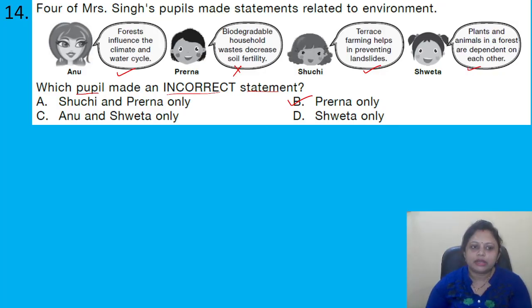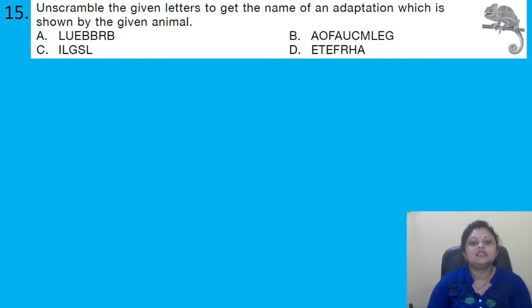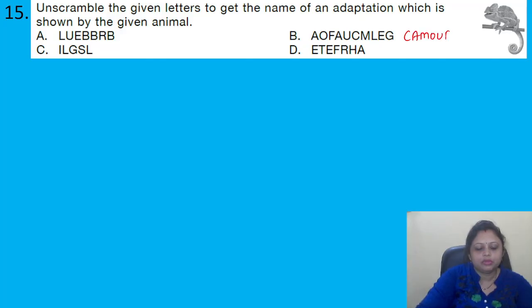Coming to the next question, unscramble the given letters to get the name of an adaptation which is shown by the given animal. So here we can see a chameleon, right? And what does the chameleon do? It changes its color according to the surrounding, so that it can escape from its enemies. So what is the name of the process? The name of the process is camouflage. That is present in option.